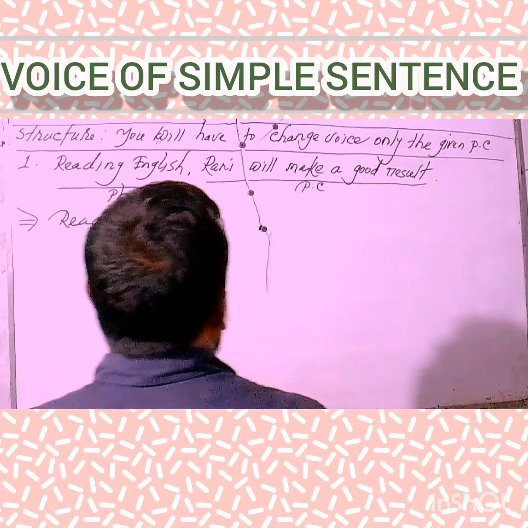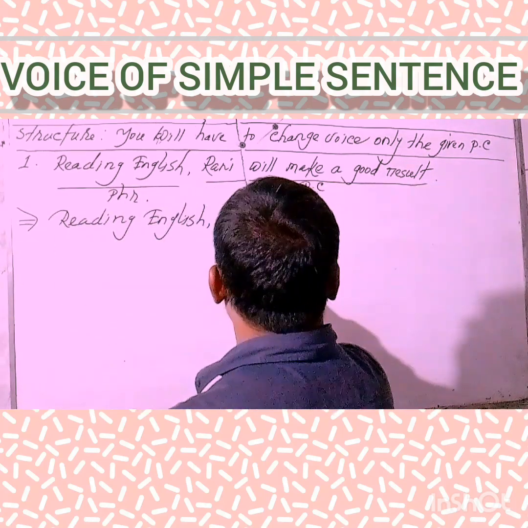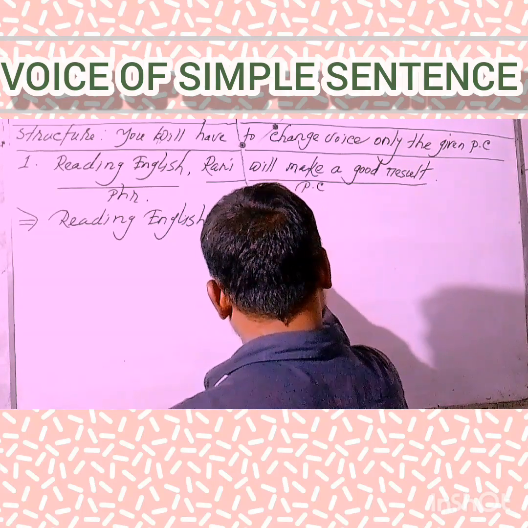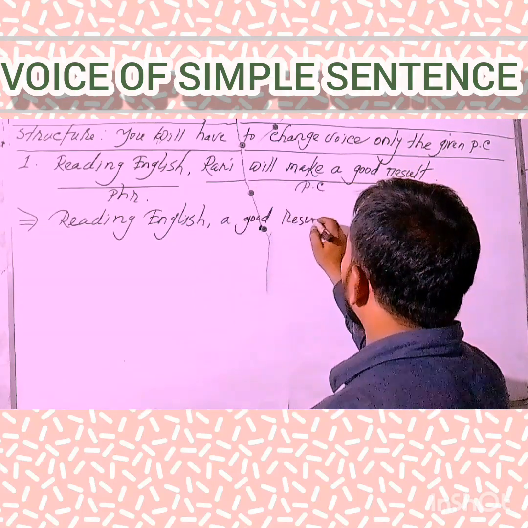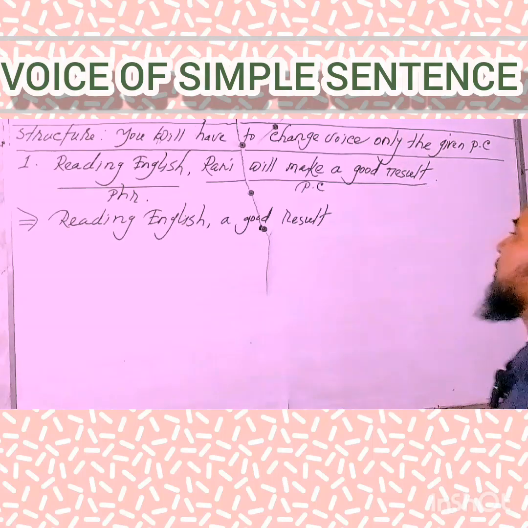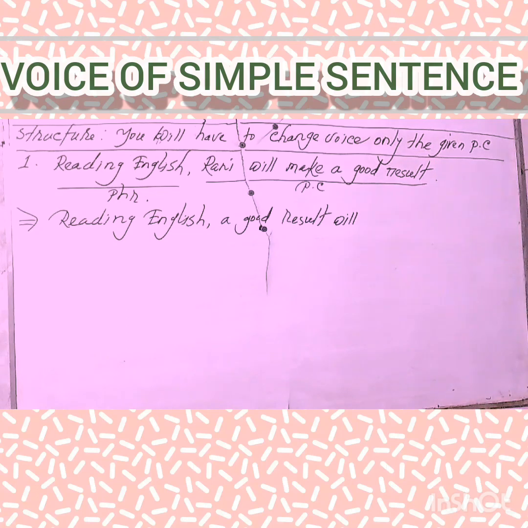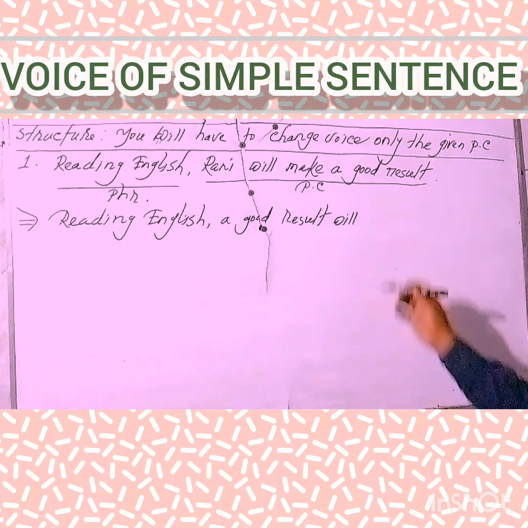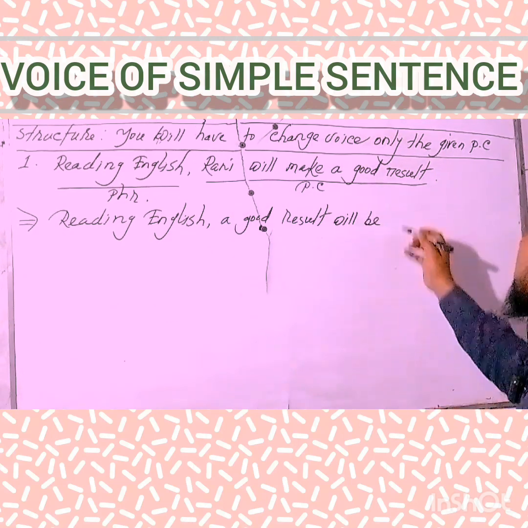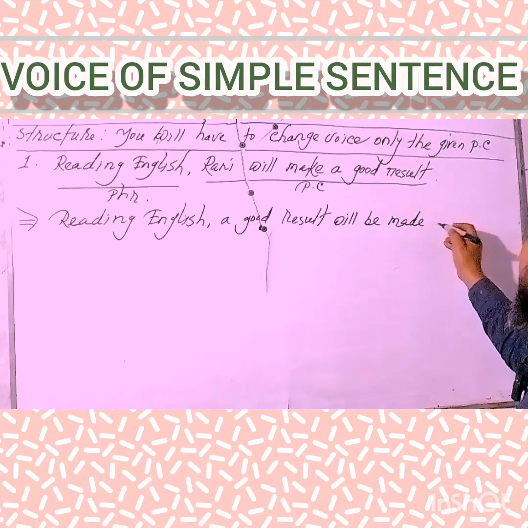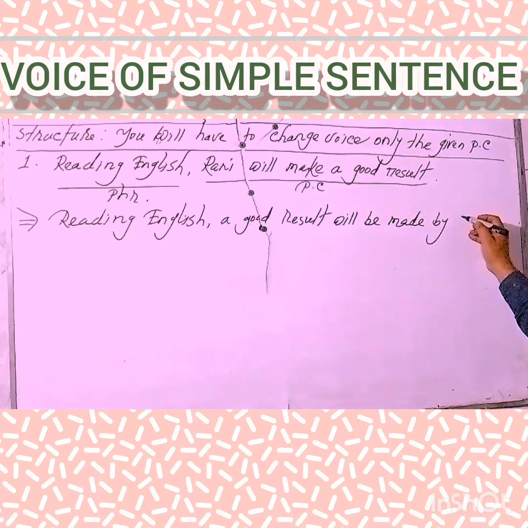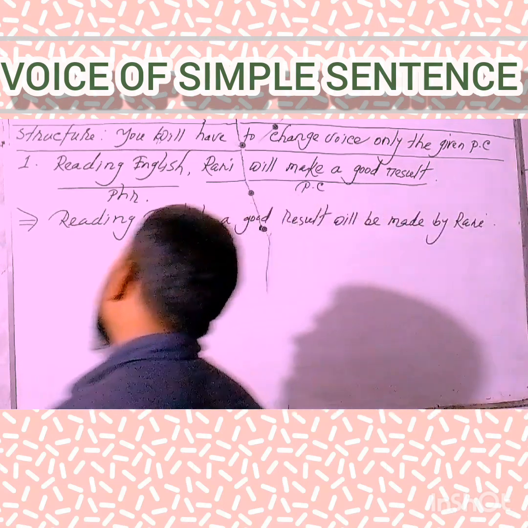At first, we'll have to use the subjective form of the object. Then the to be verb, according to the tense. And it's a notable thing, my dear learners, that you know from my previous classes, if any sentence has any kind of modal auxiliary, we'll have to use be after such a modal auxiliary. Then the third form of the verb, then the preposition by, then the objective form of the subject. Okay, my dear learners, hope that you have understood clearly.